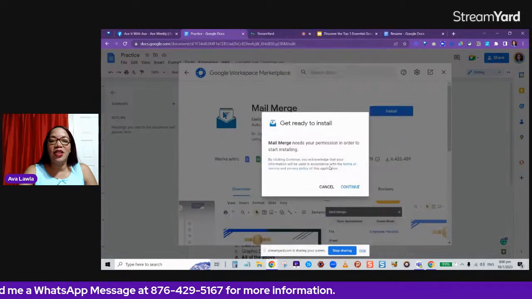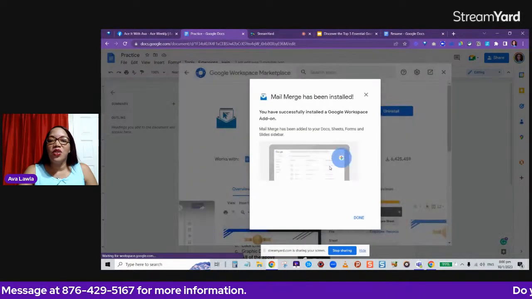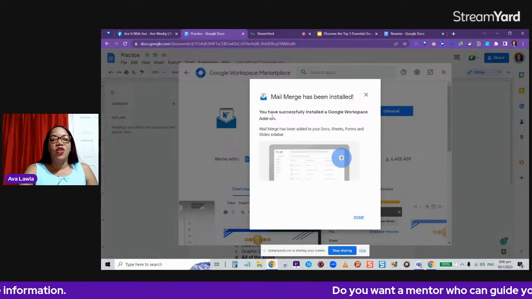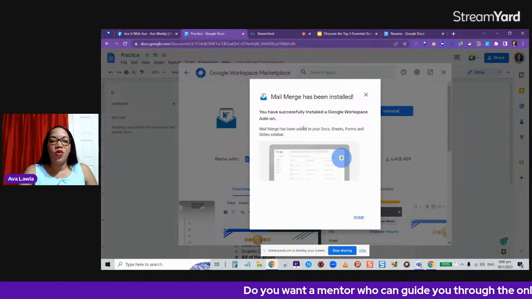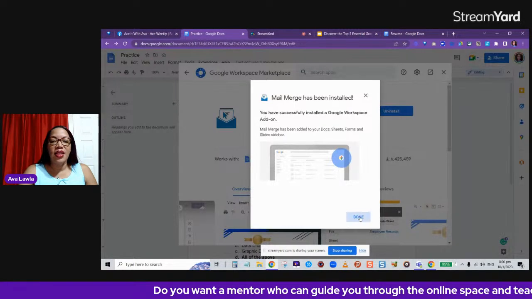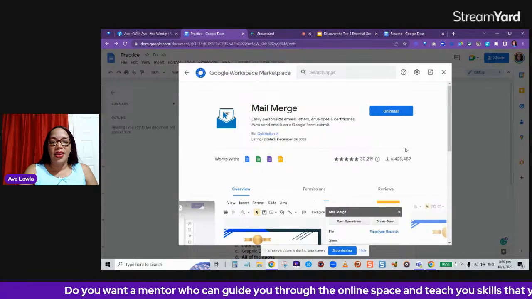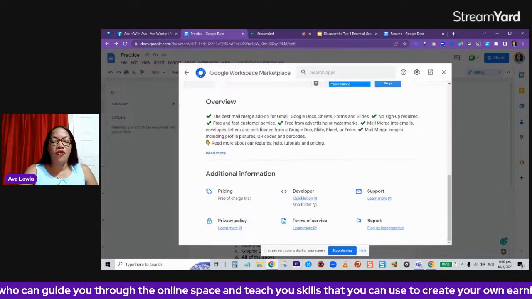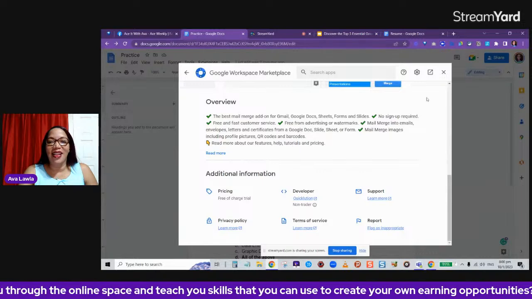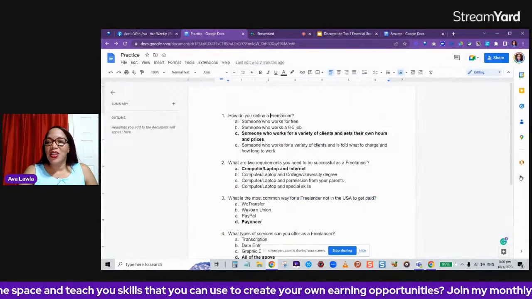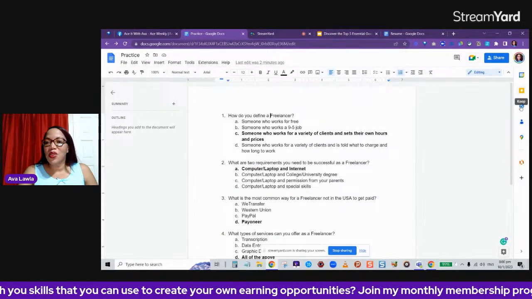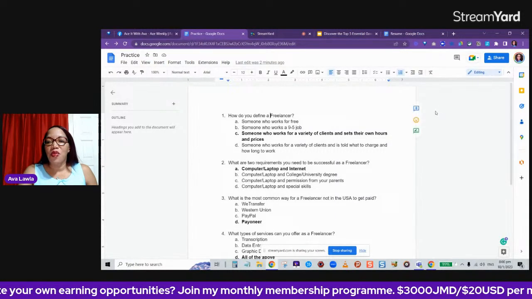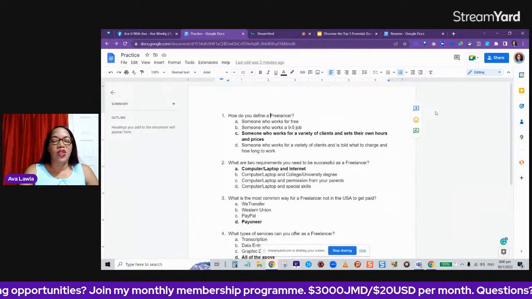Of course, read through and see what you're willing to allow it to do. And then here it says Mail Merge has been installed. You have successfully installed a Google Workspace add-on and all these things. Click done, and then you can move on. You can also look and read about the add-on before adding it on. So when you close it, most times you will see whatever you had installed over here, but you can check it out some more and see what's what.